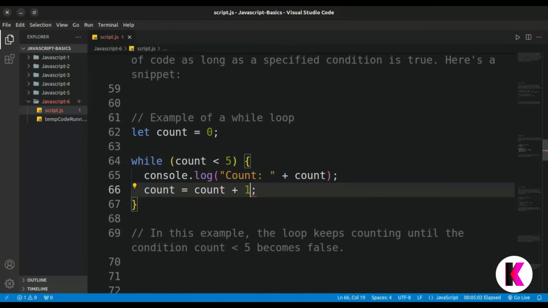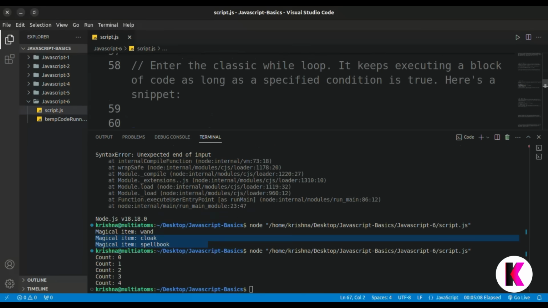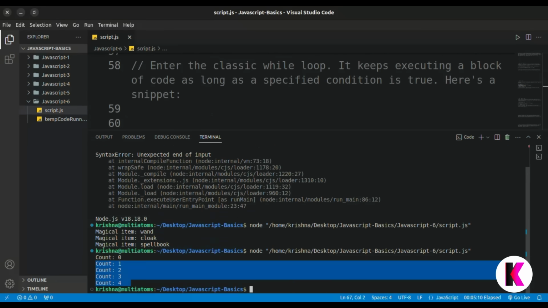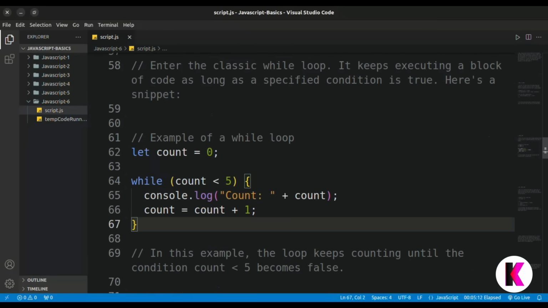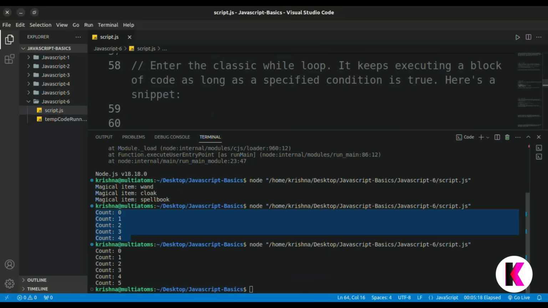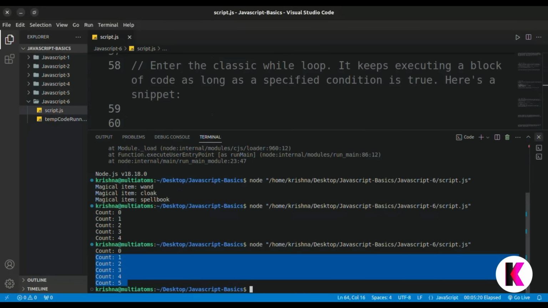This is a simplification, we can just write this. This prints count 1, count 2, up to 4, because after that, 5 is not less than 5. So this loop will continue up to 5. I hope you understand the while loop.